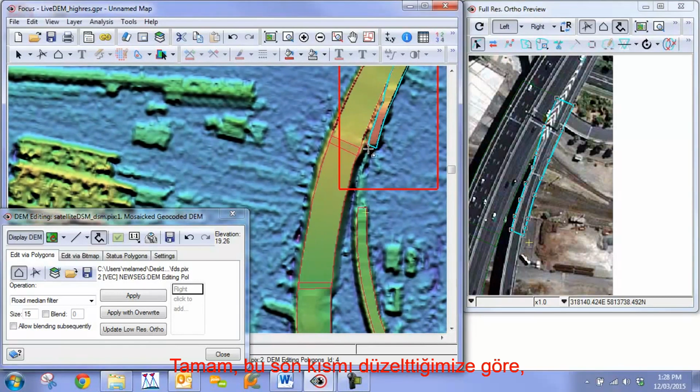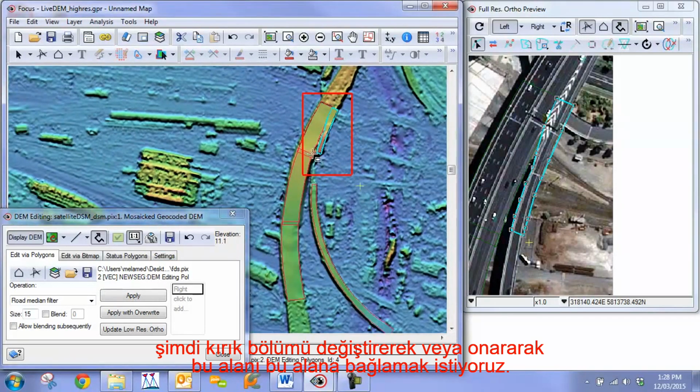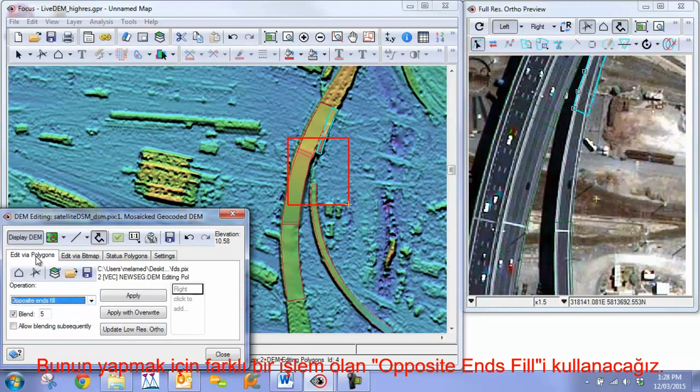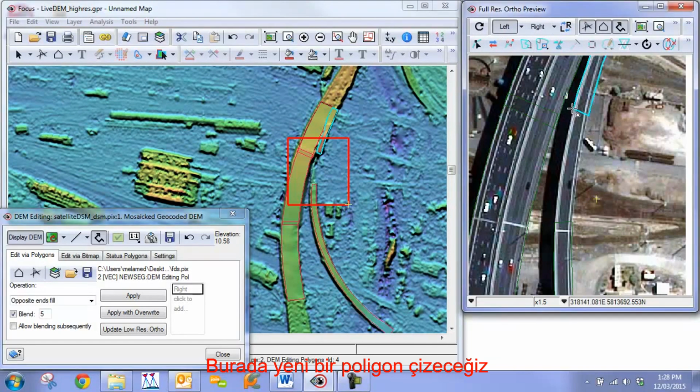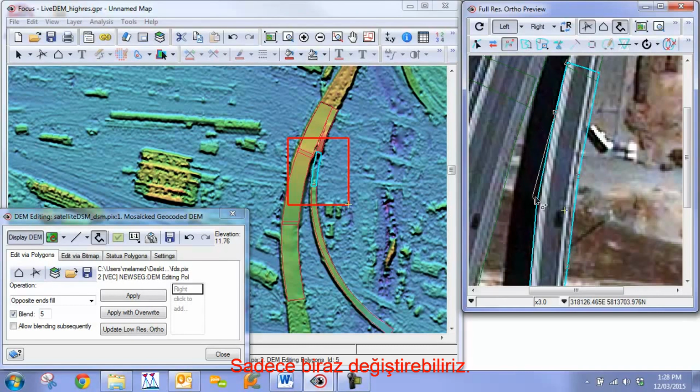Okay, so now that we have that fixed, the last part that we're going to do is connect this area to this area to replace or repair the broken segment. And for this we're going to use a different operation, which is the opposite ends fill. Here we're going to just draw a new polygon. It goes from this end to the other end here. Now this edge is already pretty clean, so we can just modify it slightly. We can probably skip a step as required before.